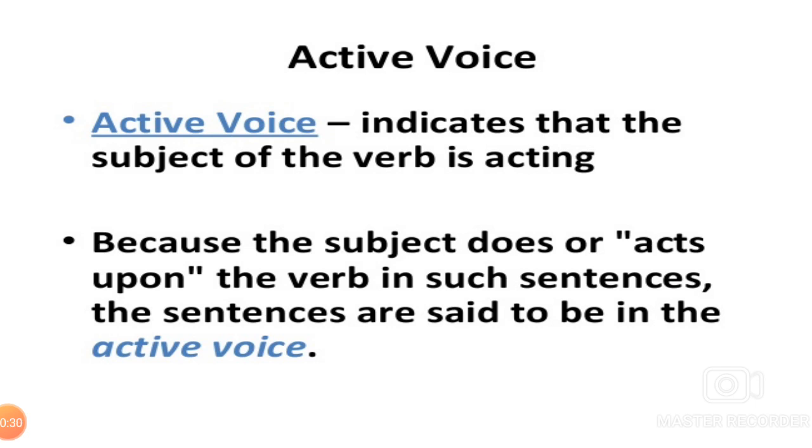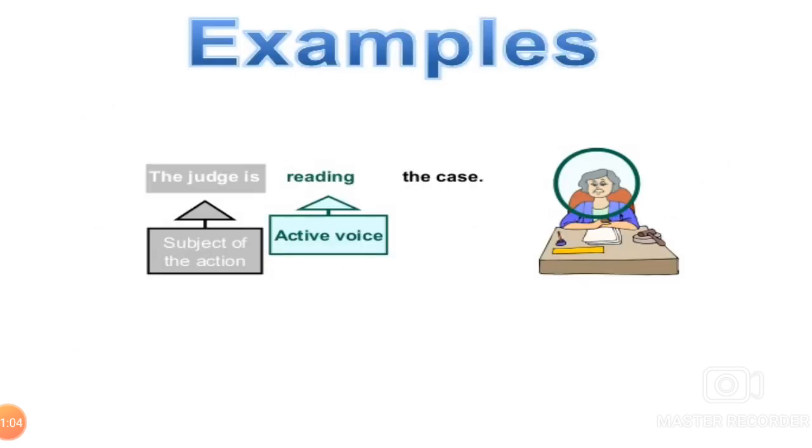Active voice. Active voice indicates that the subject of the verb is acting because the subject does or acts upon the verb. In such sentences, the sentences are said to be in the active voice. Once again, active voice indicates that the subject of the verb is acting because the subject does or acts upon the verb. Such sentences are said to be in the active voice.